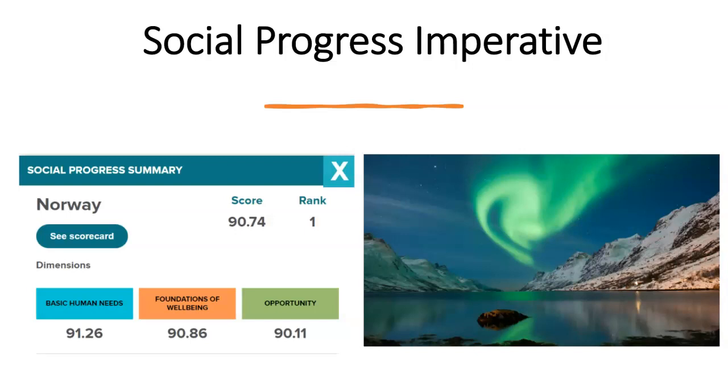Social Progress Imperative. So Norway ranks number 1 with a score of 90.74. The US ranked 25 with a score of 84.65. Analysis. Norway values basic human needs, well-being, and opportunities more than the US. Overall, the HDI shows that Norway values basic dimensions of human development and gender equality. The Gender Inequality Index shows that Norway ranks 6, and Norway ranks number 1 in social progress.